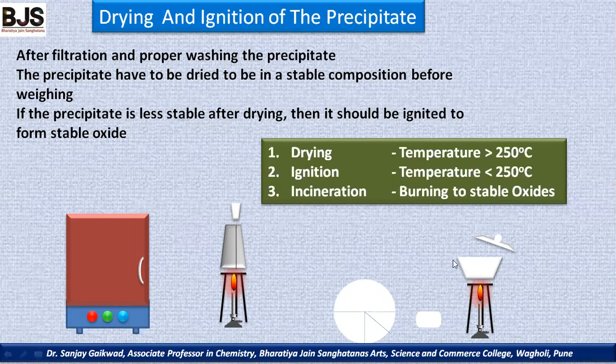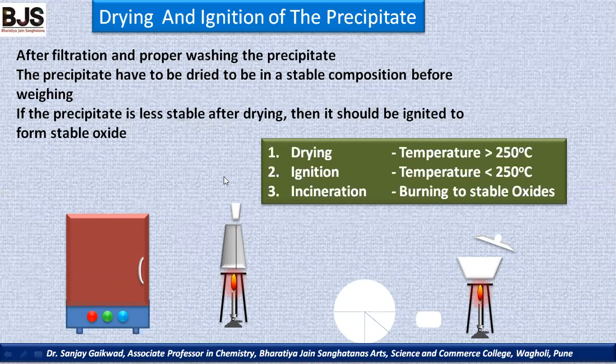Initially, in the crucible, we transfer the precipitate, and whatever precipitate is attached to the surface of the filter paper is completely burned out and the ash is transferred into the crucible. Slowly on the burner, we heat this precipitate. Initially it will convert into black, and after that the metal oxides are formed, and that is the stable compound. Then we have to cool it, and weigh it to measure the quantity of the precipitate.